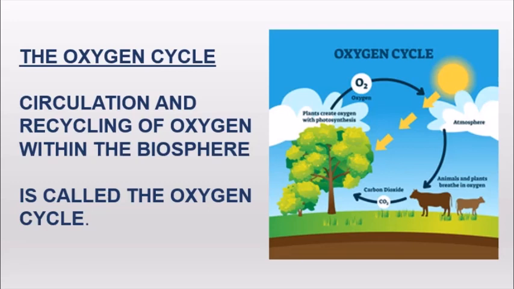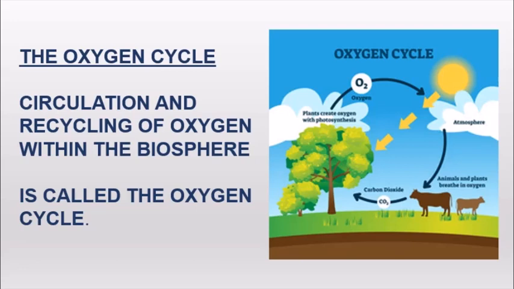Next is the oxygen cycle. Now, the oxygen cycle is the circulation and recycling of oxygen in the biosphere. So how carbon was circulated in the biosphere, the same way oxygen is also circulated in the biosphere. Now oxygen is present in the atmosphere and the total percentage of oxygen is 21%. Oxygen is also present in the hydrosphere and lithosphere.